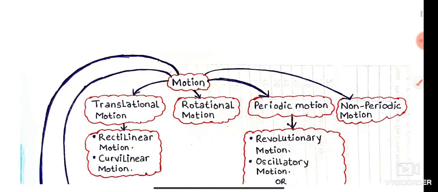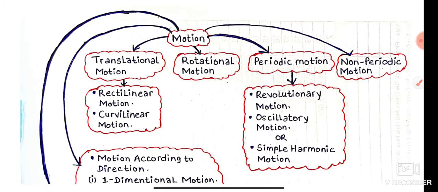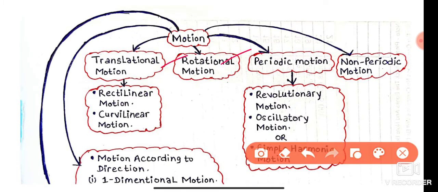Now let us discuss types of motion. Motion is basically of 4 types: translational motion, rotational motion, periodic motion, and non-periodic motion. Periodic motion is further divided into revolutionary and oscillatory motion. Translational motion is further divided into rectilinear or curvilinear motion.